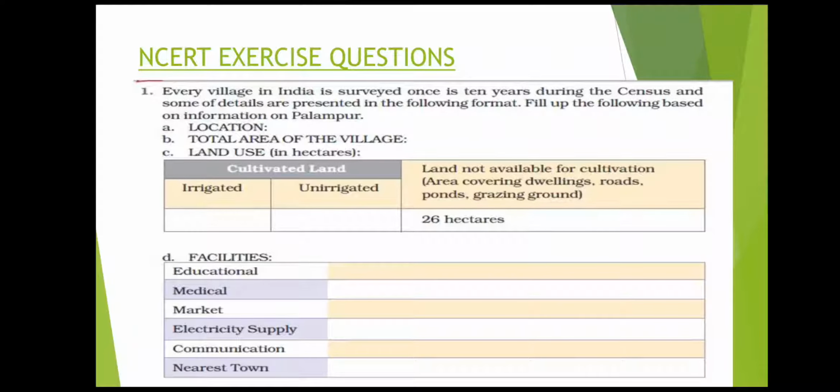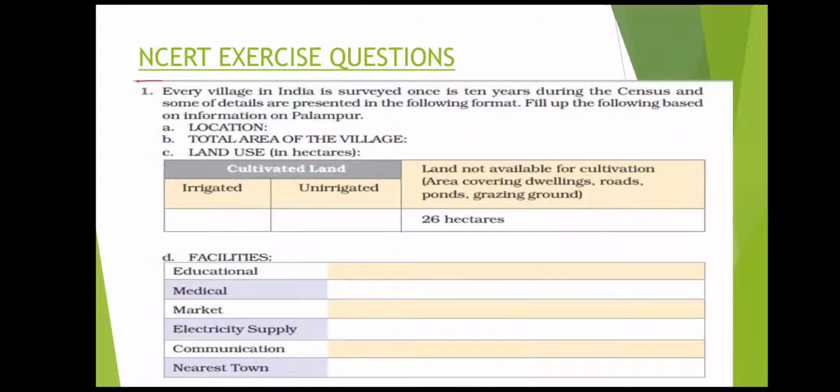The first question is, every village in India is surveyed once in 10 years during the census, and some details are presented in the following format. Fill up the following based on the information of Palampur. So this is one form which has to be filled by you all.